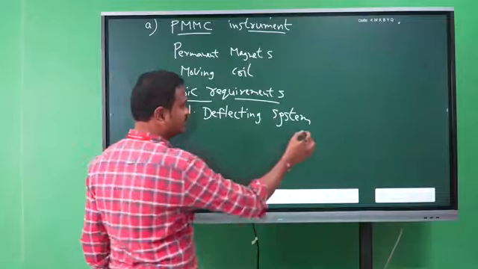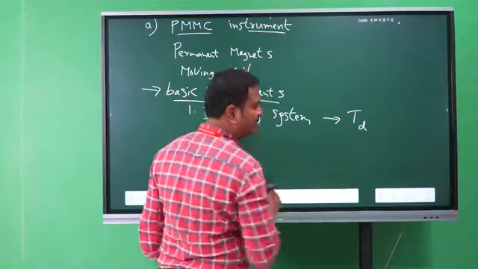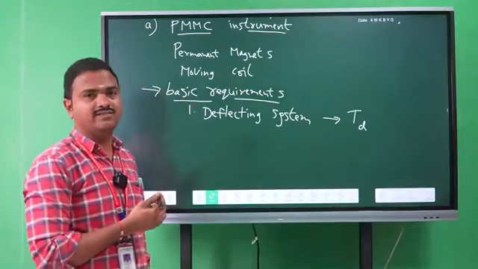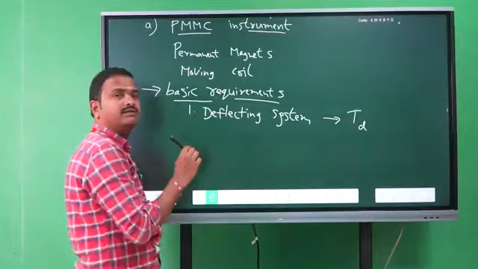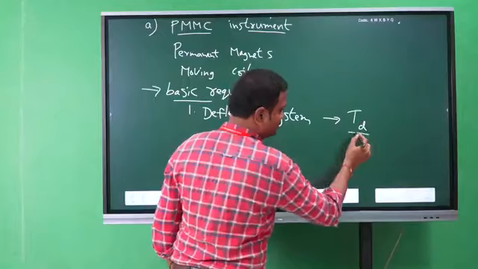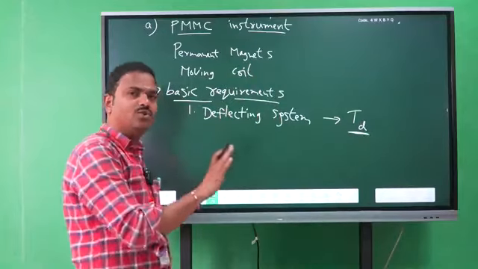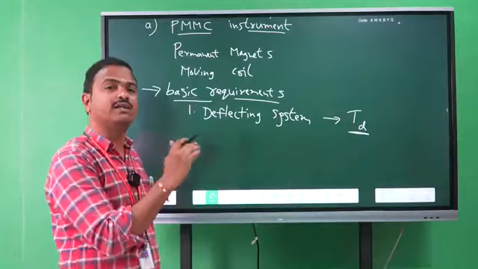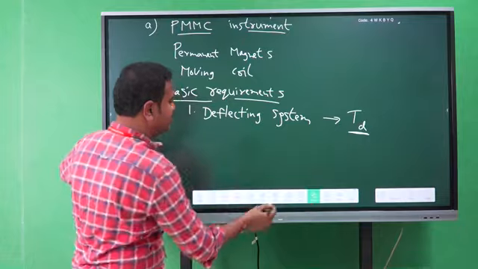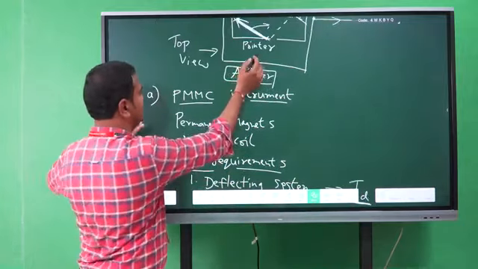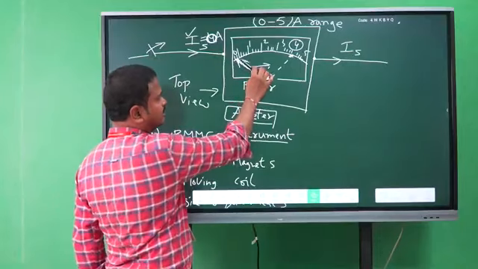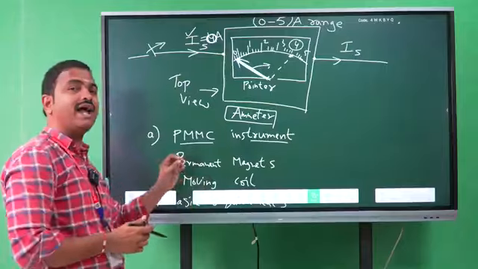So the deflecting system produces deflecting torque. Deflecting torque causes the movement of the pointer on the scale. That means this torque produces force on the moving system as well as the pointer of the instrument to move from its 0 position. So the pointer is initially at 0 position. Whenever the supply is switched on, only then does the pointer start moving on the scale to represent the accurate value.